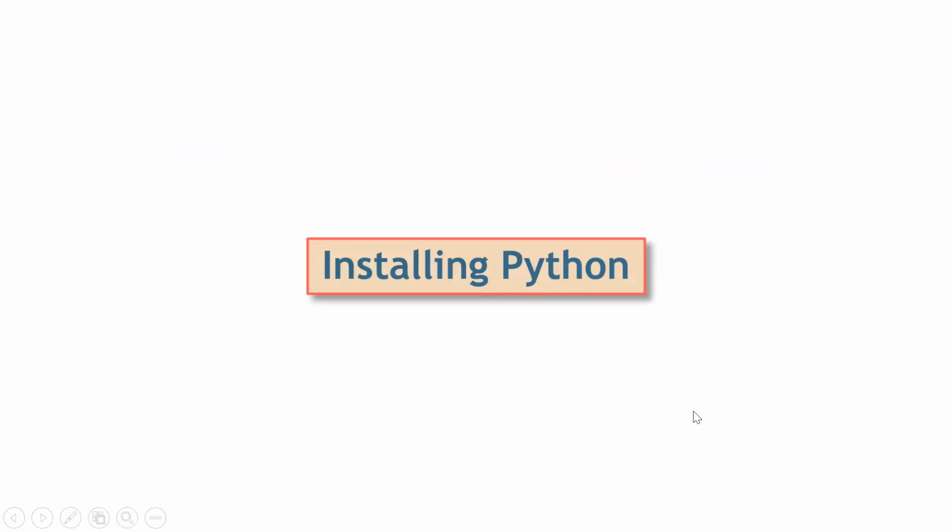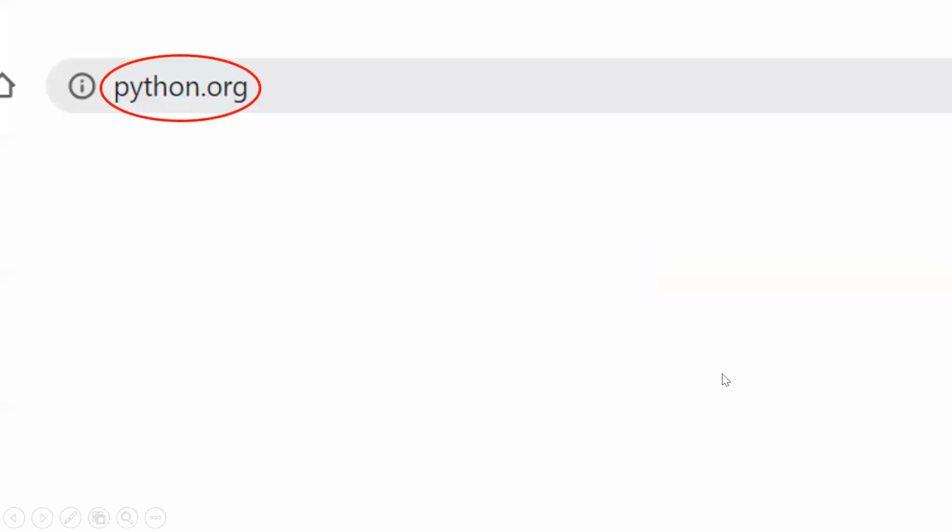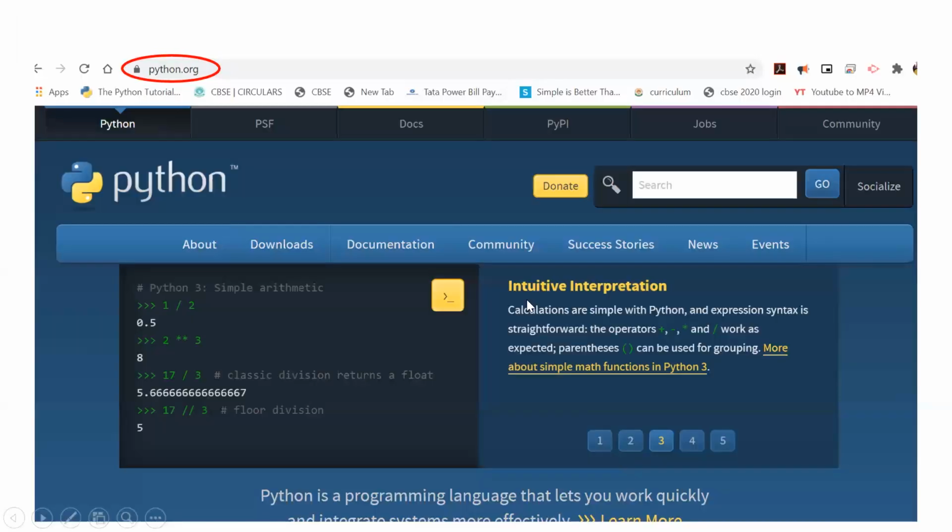Now the point is, if I had to start learning Python, then I should install Python on my computer first. So let us see how to install Python. For that, on your browser, type python.org. This is the website which provides you the environment for Python. If you go to python.org, you will see something like this. This is the home page.